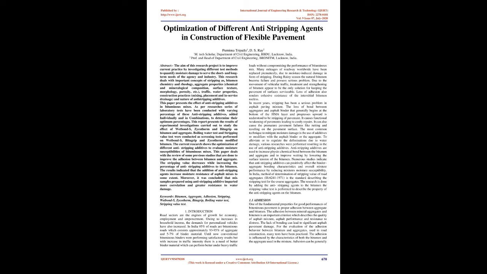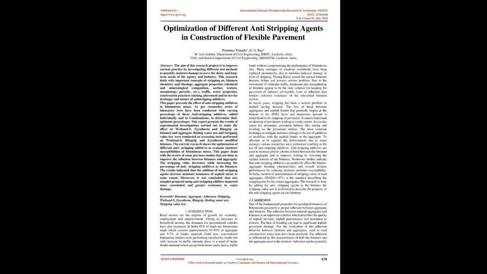This research deals with important concepts of stripping, such as bitumen chemistry and rheology, aggregate properties, chemical and mineralogical composition, surface texture, morphology, porosity, etc., traffic, water properties, construction practices, mixing, placement and in-service drainage, and nature of anti-stripping additives. This paper presents the effect of anti-stripping additives in bituminous mixes.